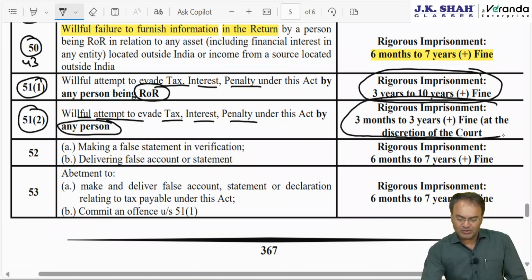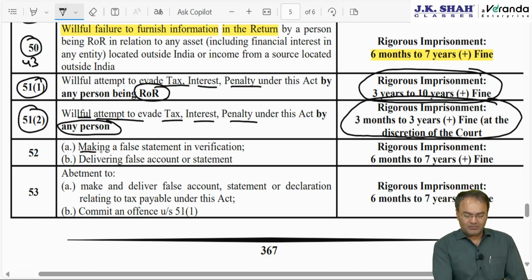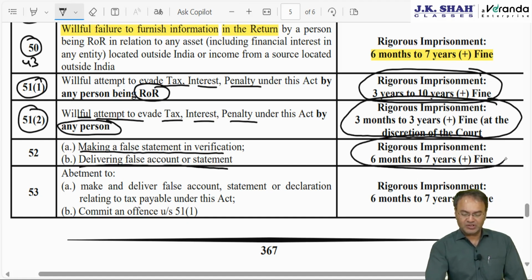Rigorous imprisonment 3 months to 3 years plus fine. 3 years to 10 years in case he is ROR, or 3 months to 3 years in case he is non-resident. Lighter punishment for non-resident but unimportant. Then making false statement in verification or delivering false account. Rigorous imprisonment 6 months to 7 years. And 53, abatement. What is abatement?